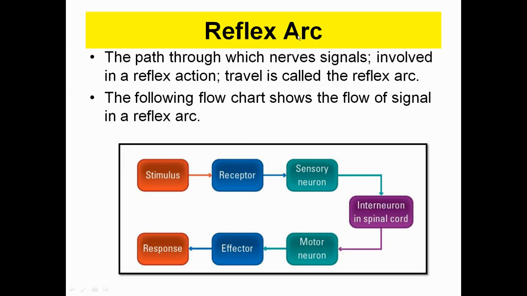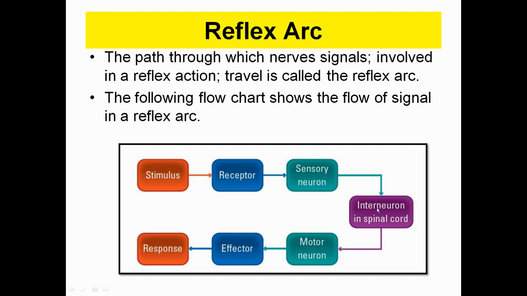Here, the reflex arc is the path through which nerve signals involved in a reflex action travel. First of all, a stimulus should be there. As you can see, stimulus means sensing of any danger, and the receptor part is going to activate and send a signal through the sensory neuron.